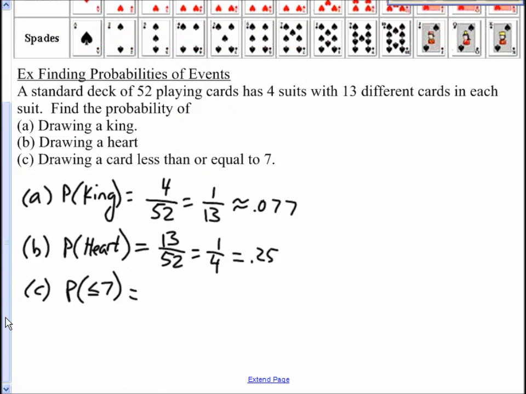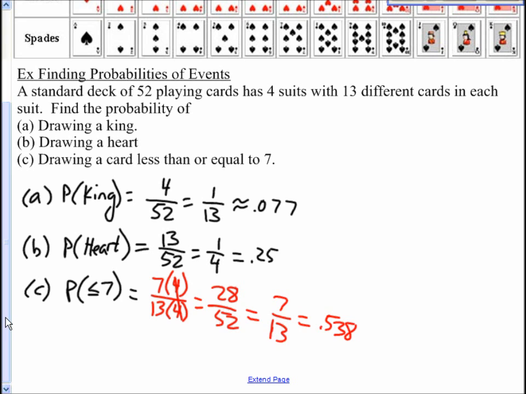Of course, there's 4 suits, out of 52, 13 times 4. So we got 28 out of 52. Of course, that was 7 out of 13, which I just showed you right there. You could have canceled those. Okay, so we have a 7 in 13 probability of drawing such a card.